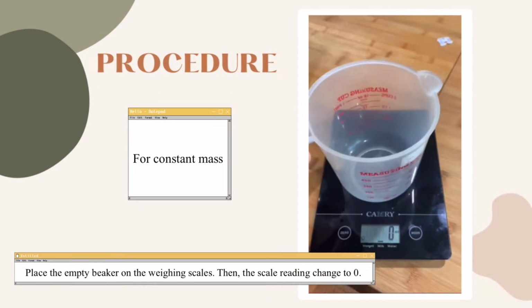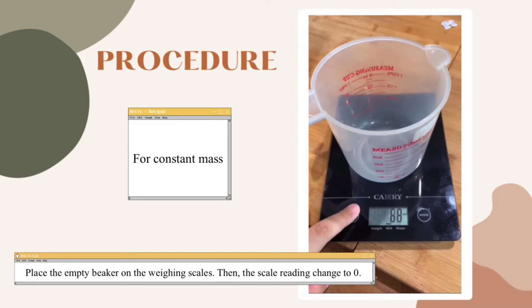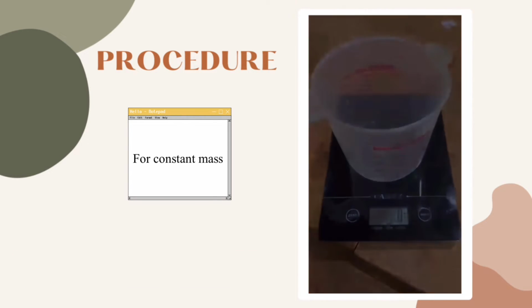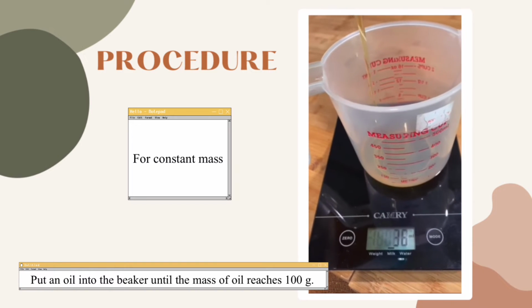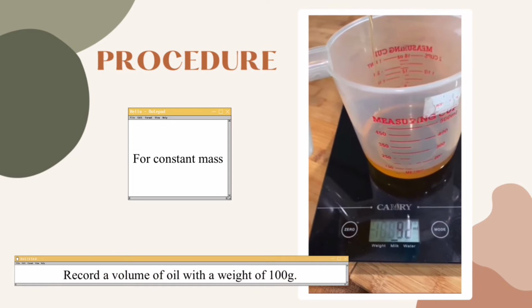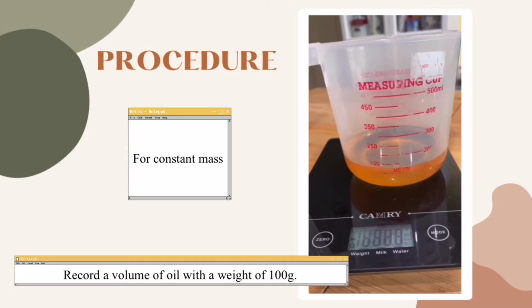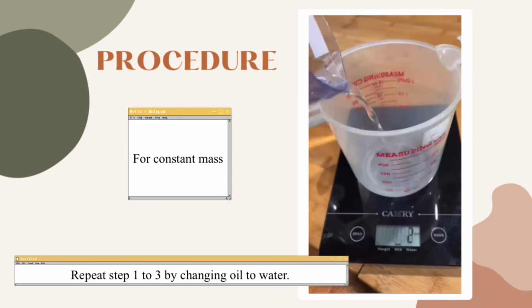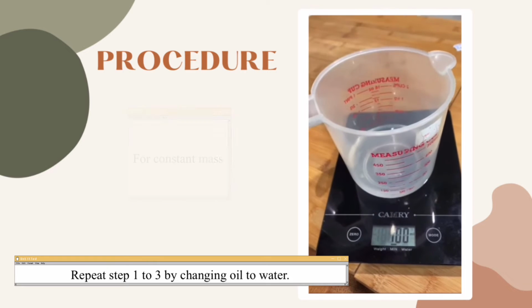For the constant mass, firstly place the empty beaker on the weighing scales. Then the scale reading changes to 0. Put oil into the beaker until the mass of oil reaches 100 grams. Next, record the volume of oil with a weight of 100 grams. Repeat steps 1 to 3 by changing oil to water.